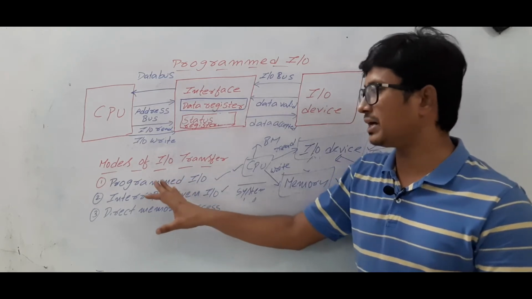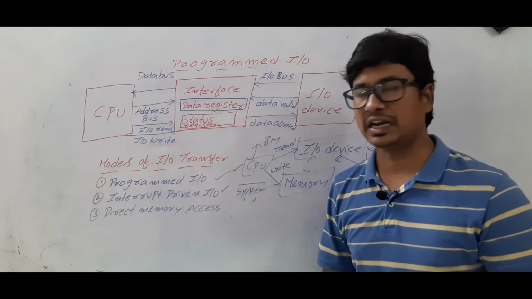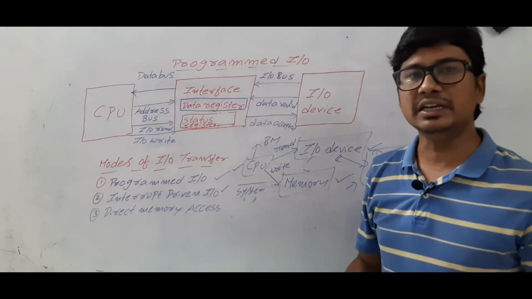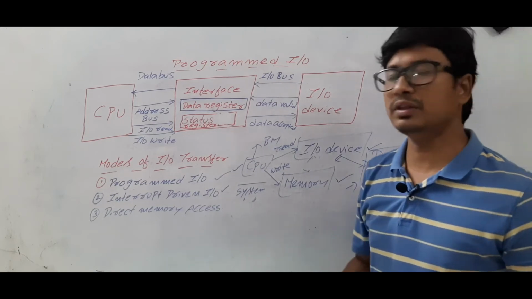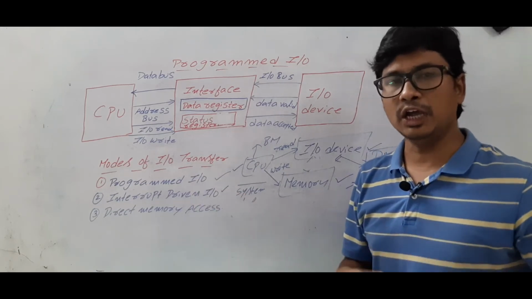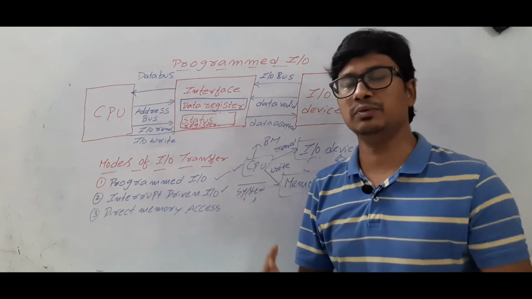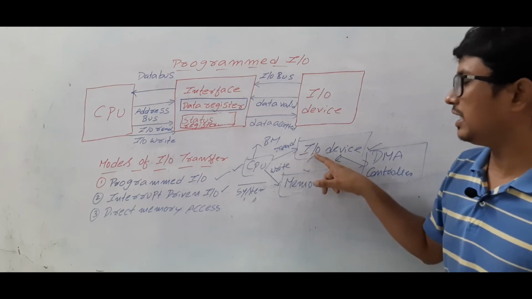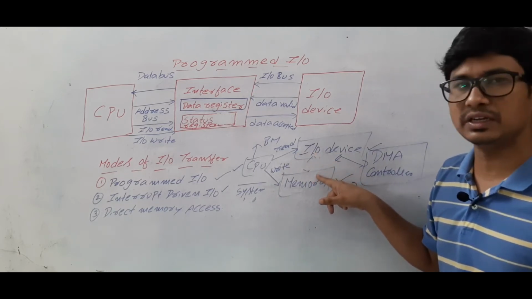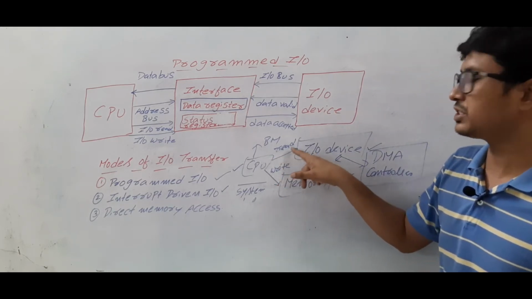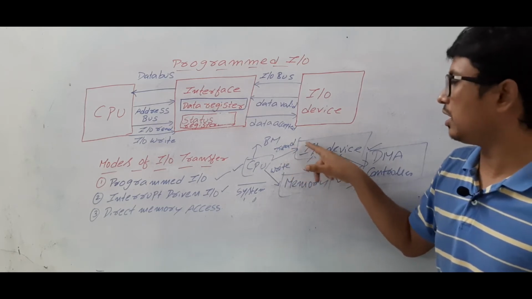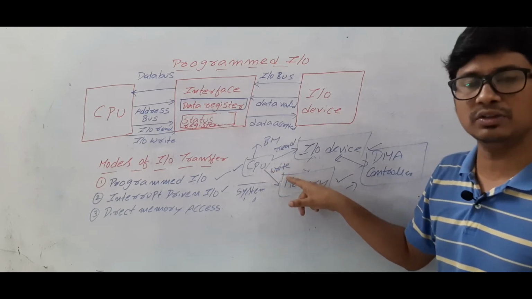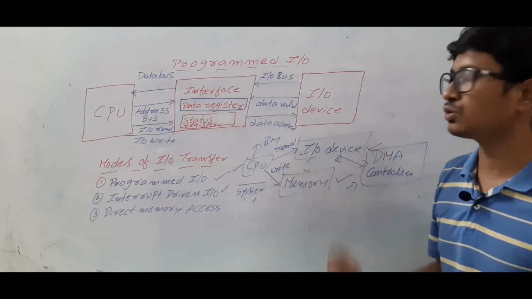So I hope you have understood the basics of modes of transfer. Now let me discuss the programmed I/O in detail. How will the data be transferred from an I/O device to memory, or memory to an I/O device, using the programmed I/O concept? As I said earlier, let's take that the I/O device wants to transfer the data to the memory. The CPU first will give the read signal to the I/O device, and then once it reads the information, the CPU will give the write signal to the memory and it will store the information.